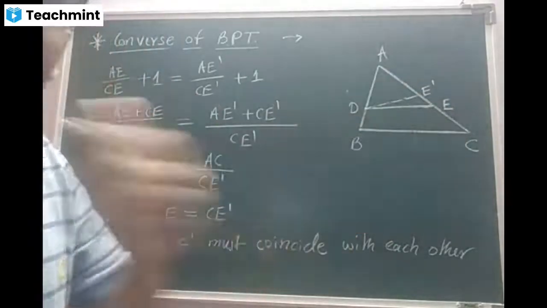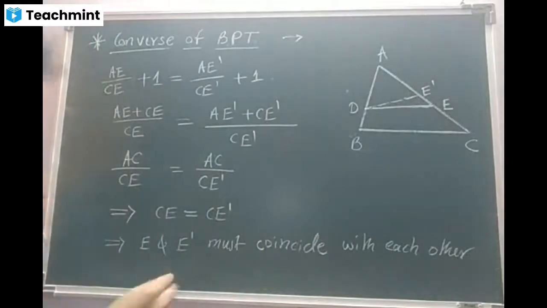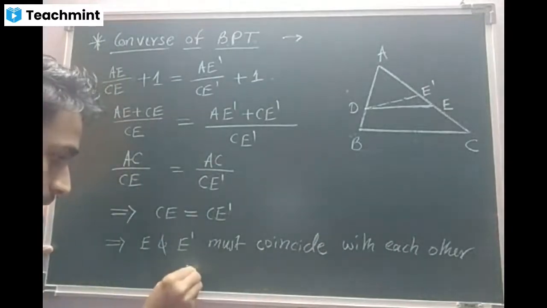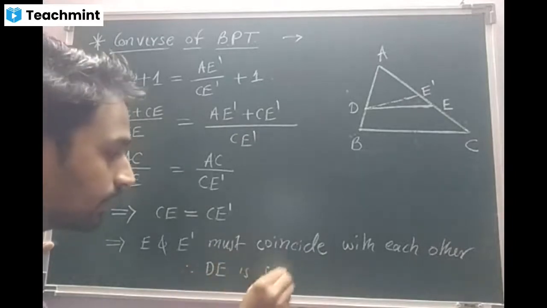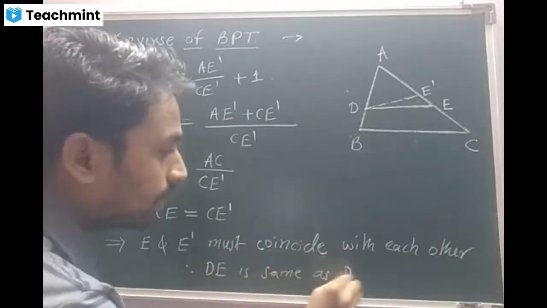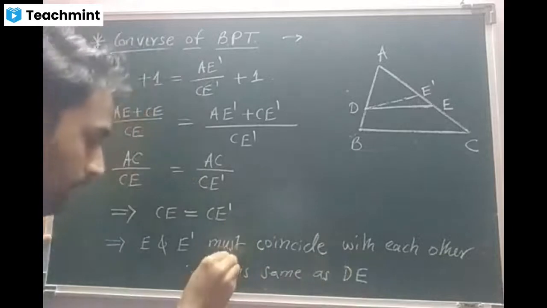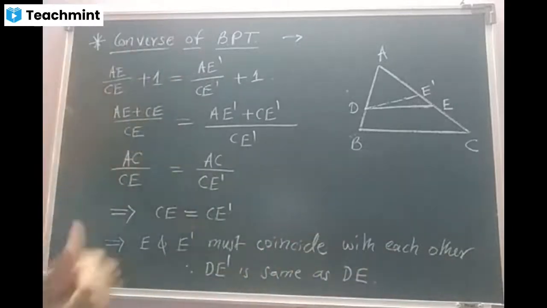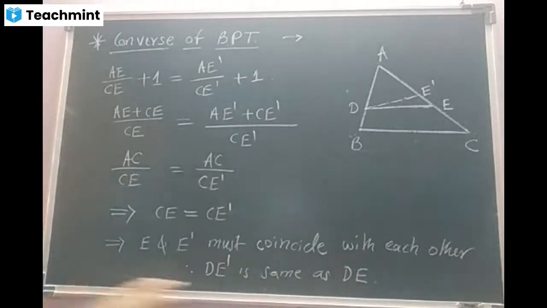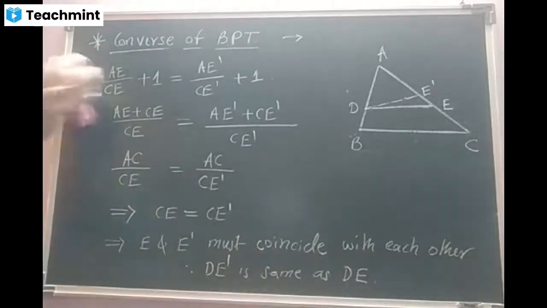Otherwise, no. Am I right, beta? Therefore, DE is same as DE dash. Otherwise, we'll make it DE dash is same as DE. Got the concept? So copy fast, quick.